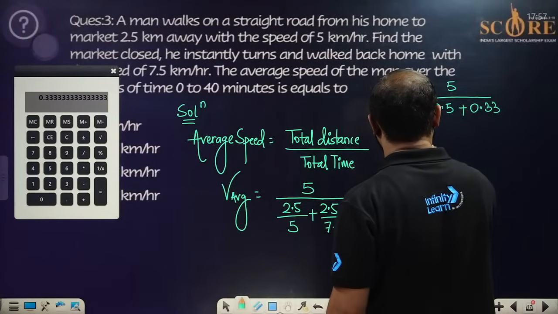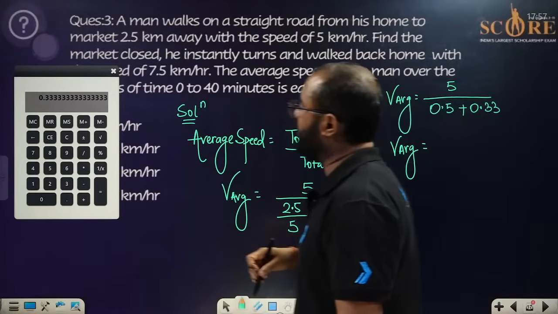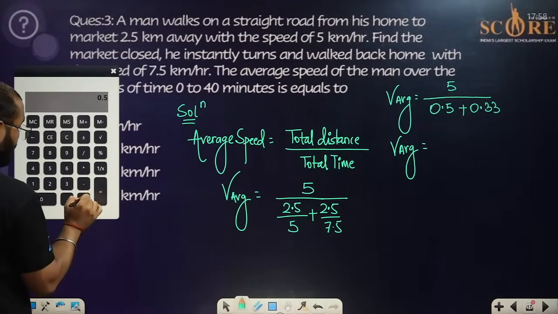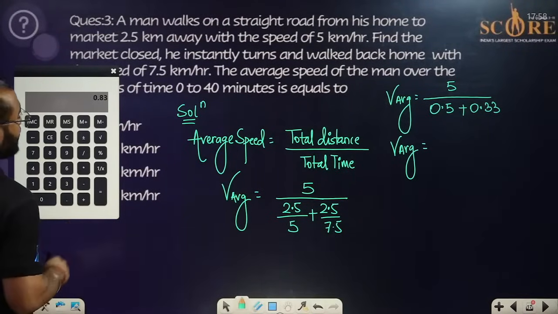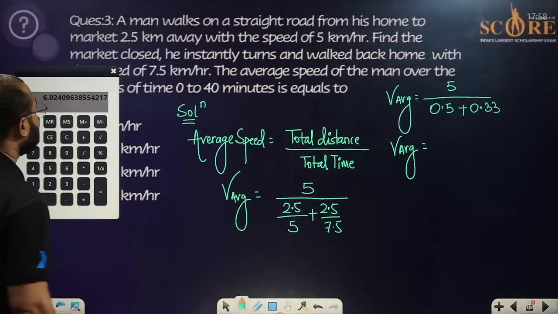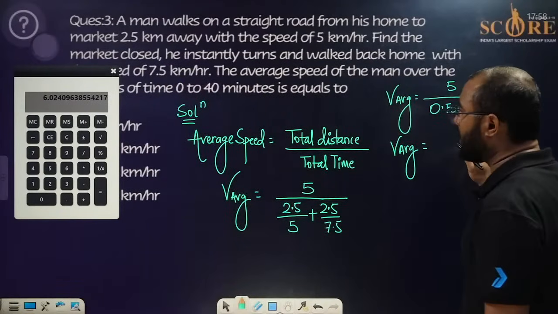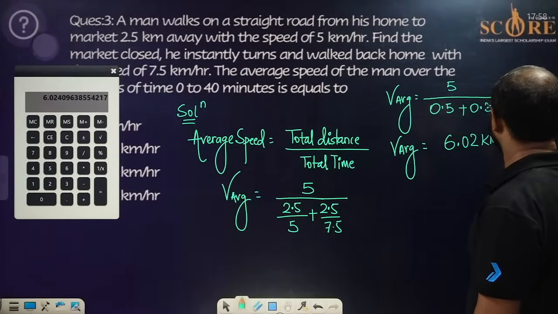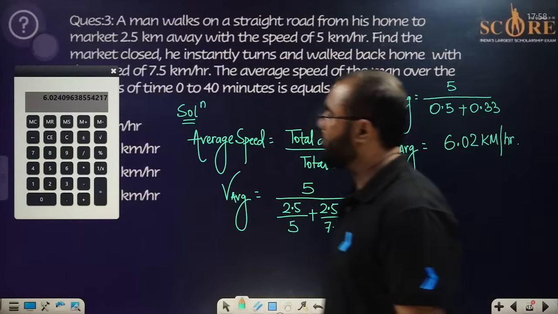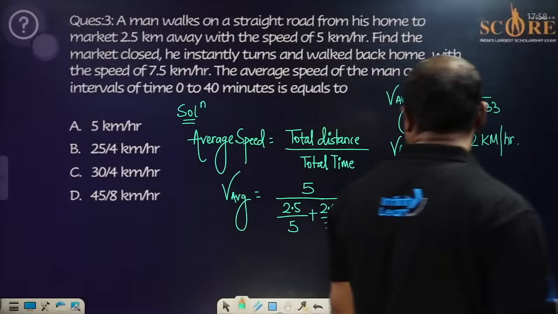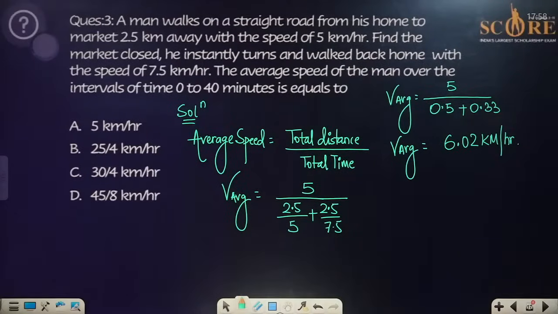So V average will be equal to 5 divided by 0.5 plus 0.33, which is 0.83. The answer is coming out to be around 6.02 kilometer per hour. Do we have this value? What have I done wrong? Anything that I have done wrong, everyone?